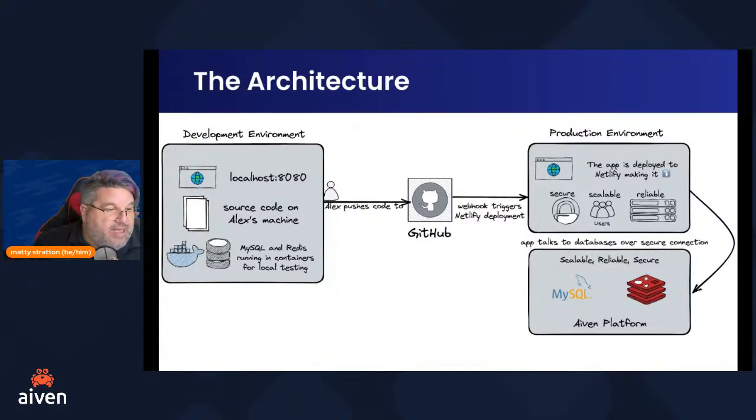And then she pushes the code up to the source code repository, up to GitHub, which in this case is going to deploy this. But we're not running MySQL and Redis just in some small container. We're actually using a reliable, scalable, secure data system, which is the same thing we want out of where our application is running. We're familiar with the works-on-my-machine situation. Well, we don't want to have that. And the idea is that even in our pre-production, when we're pushing it up to test, we're doing it the same way that we are going to do it when it's time to go into production.